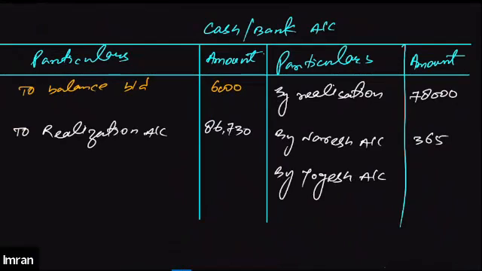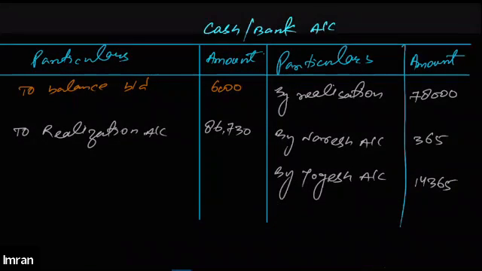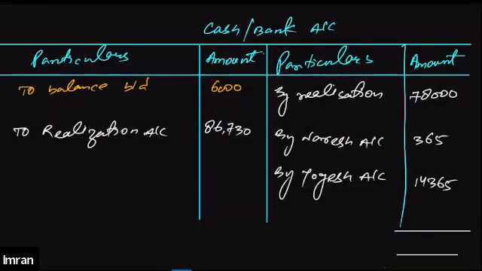By Yogesh's capital account, we will have to pay 14,365. Okay. Now, when you tally both the sides, they should be the same, I guess. Let me just total it. 86 plus 730 plus 6,000. It will be 92,730. Yeah, 92,730 on the debit side and